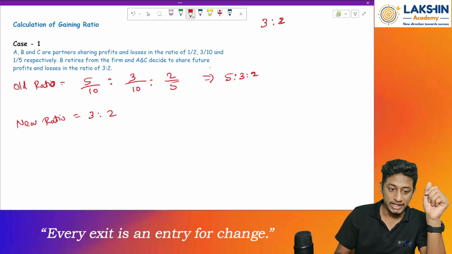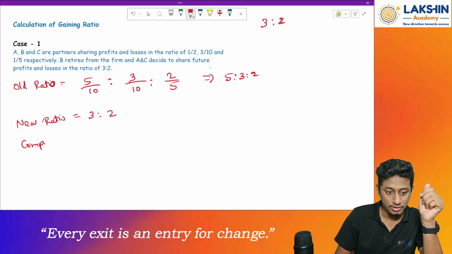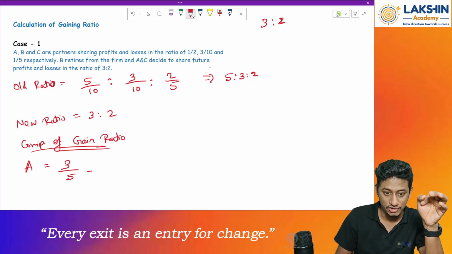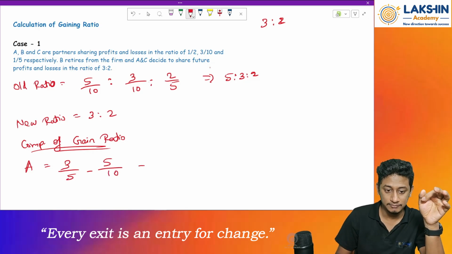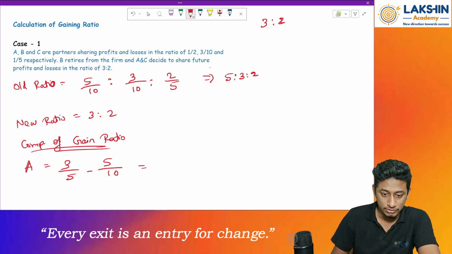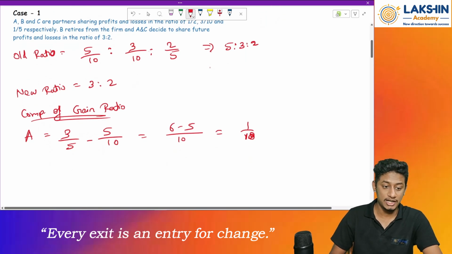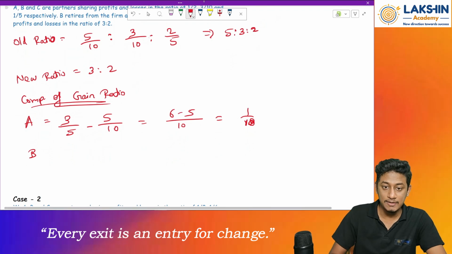Now how do you compute the gain ratio? Computation of gain ratio. For Mr. A, that would be new ratio, that is 3 by 5, minus old ratio. What is the old ratio of Mr. A? It is 5 by 10, right? So 3 by 5 is 6 by 10, and 6 by 10 minus 5 by 10 is equal to 1 by 10, and this is the gain ratio of Mr. A. Then Mr. B. Will there be a gain ratio for Mr. B?